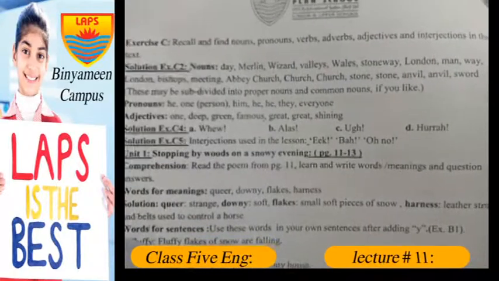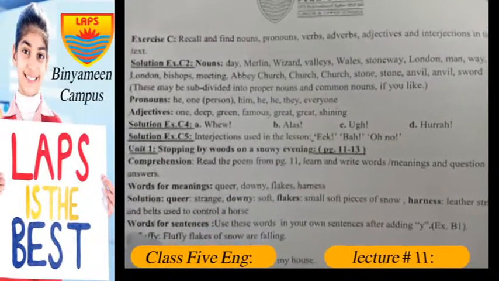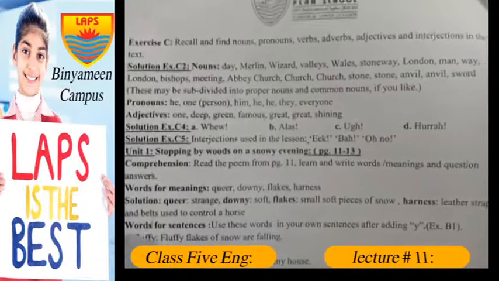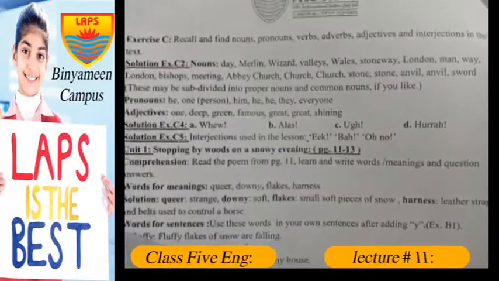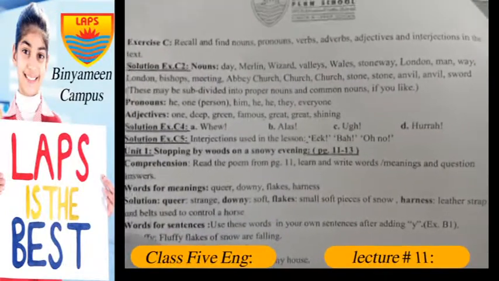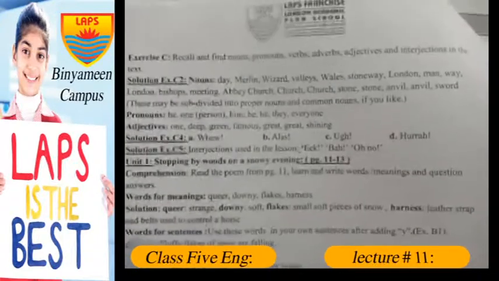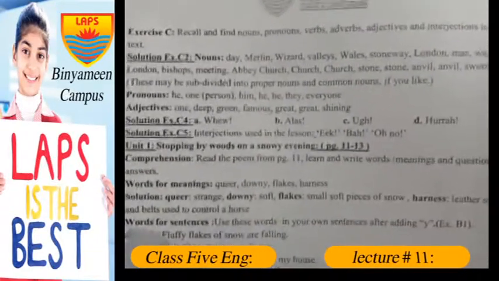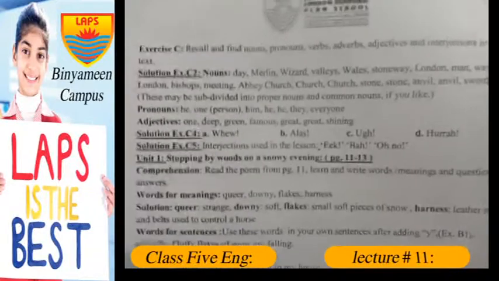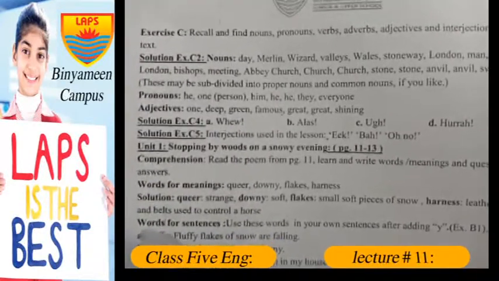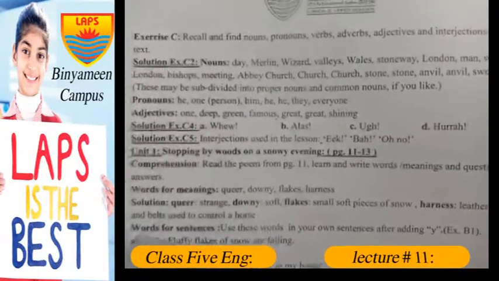Stoneway, London, and man, way, London again, bishops, meeting, abbey, church, church, and church again, stone, stone again, anvil, anvil, and sword. Put a bubble around them for nouns, and the pronouns will be he.